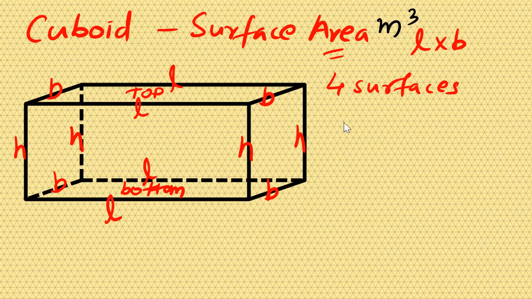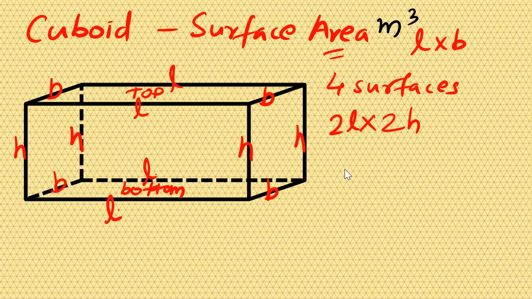Correct? That means 2 length. Here 1 length, here 1 length. And then I have to consider 2 heights are there. When you multiply this, I will cover 2 length and 2 height.